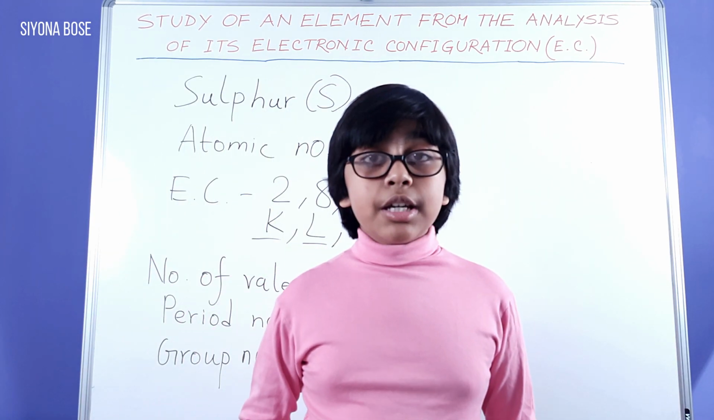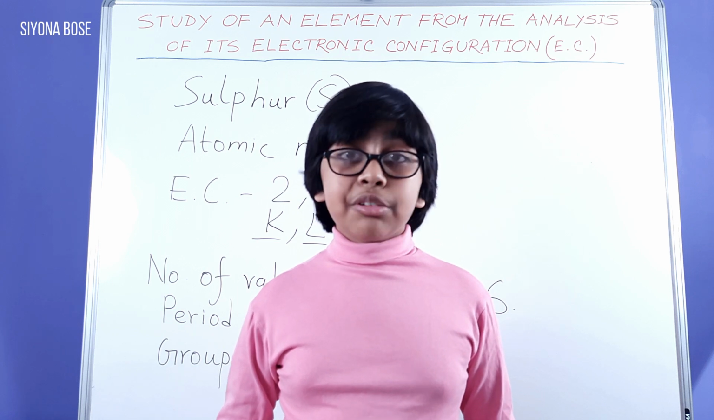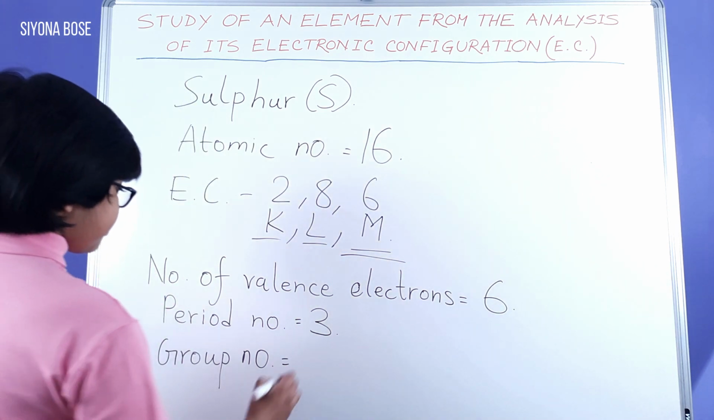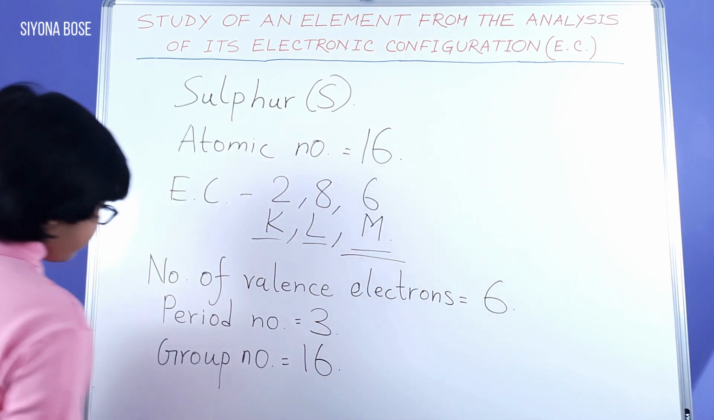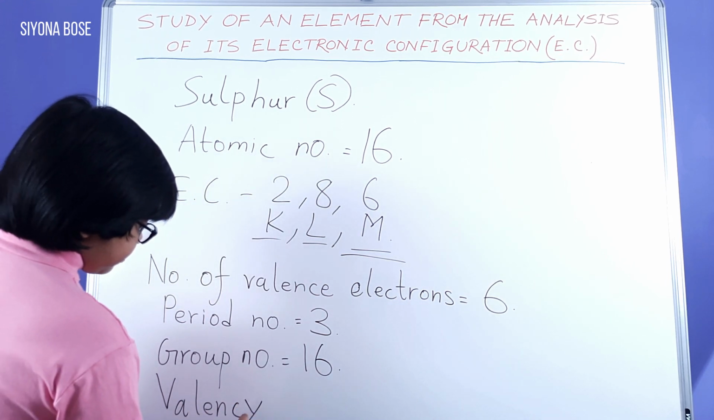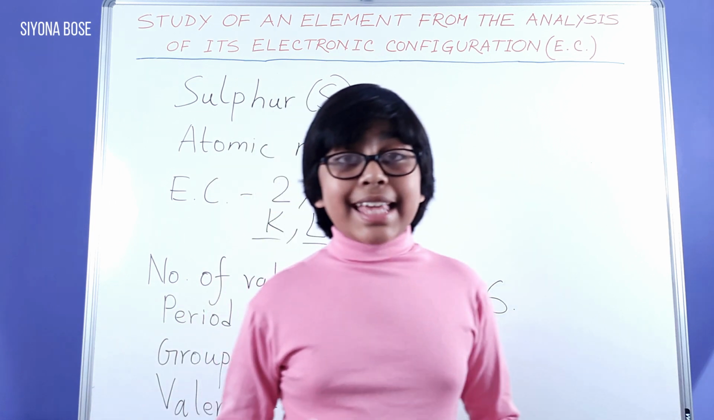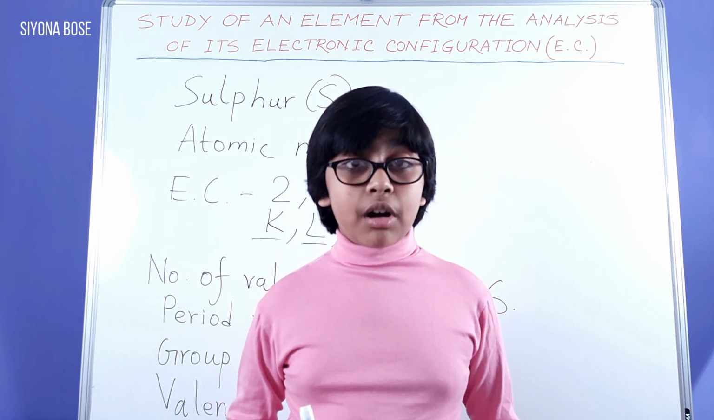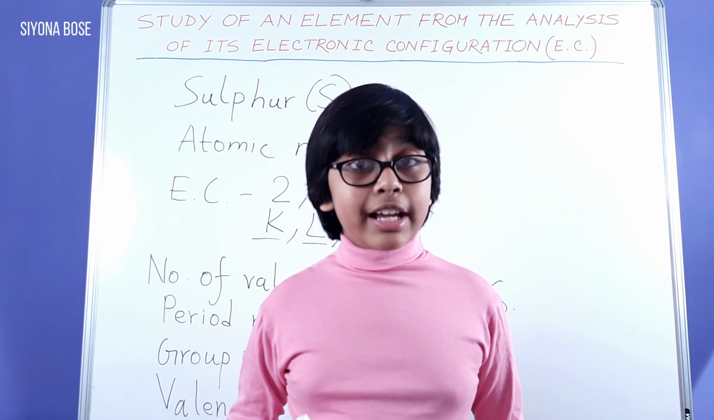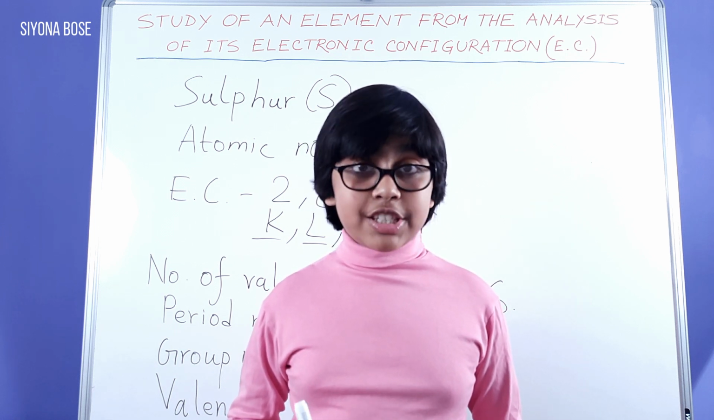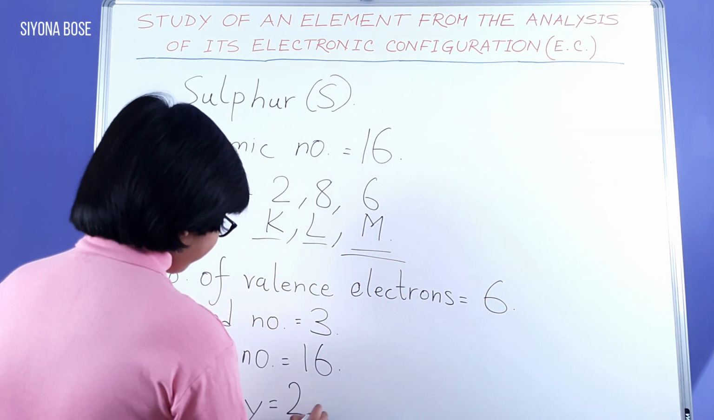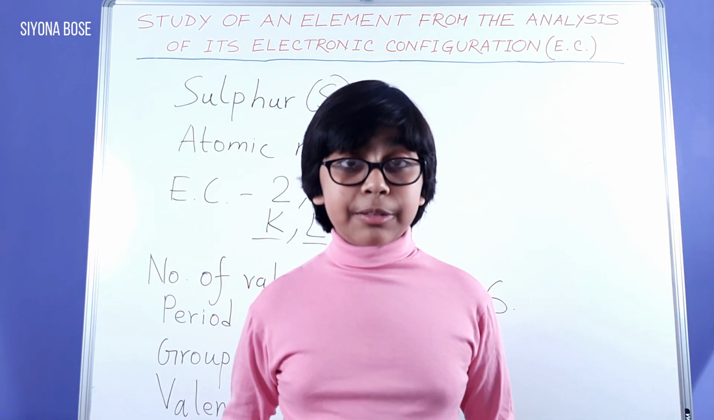Group number is 10 plus number of valence electrons. Recall the rule we used in analysis of oxygen. Again, 16. After this, valency. Valency is 8 minus number of valence electrons. Again, recall the rule which we used in analysis of the electronic configuration of oxygen. 8 minus 6 is 2, which is the valency of sulfur.